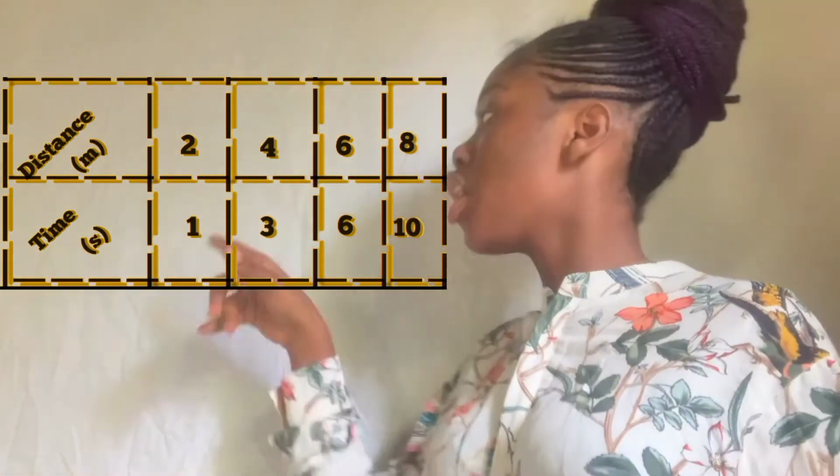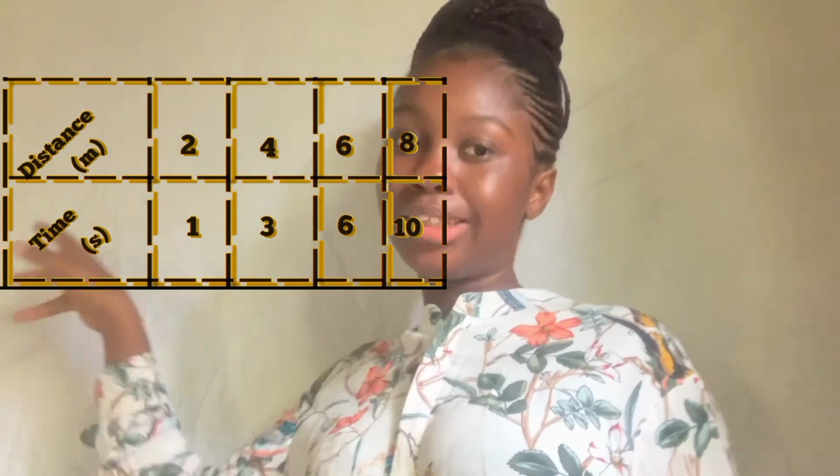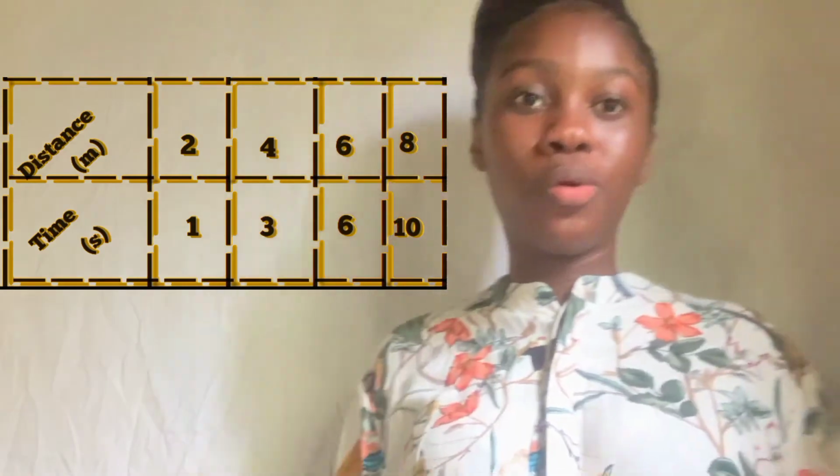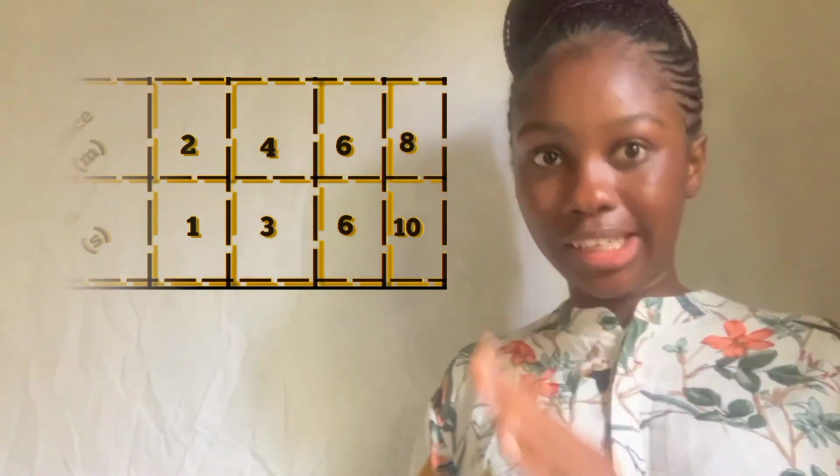That is to say, 4 minus 2 equals 2, and 6 minus 4 equals 2. There's a uniform change, an equal change in distance at equal time intervals, no matter how small the time interval is, and that is a uniform speed. Now, non-uniform speed, something should come into your head.